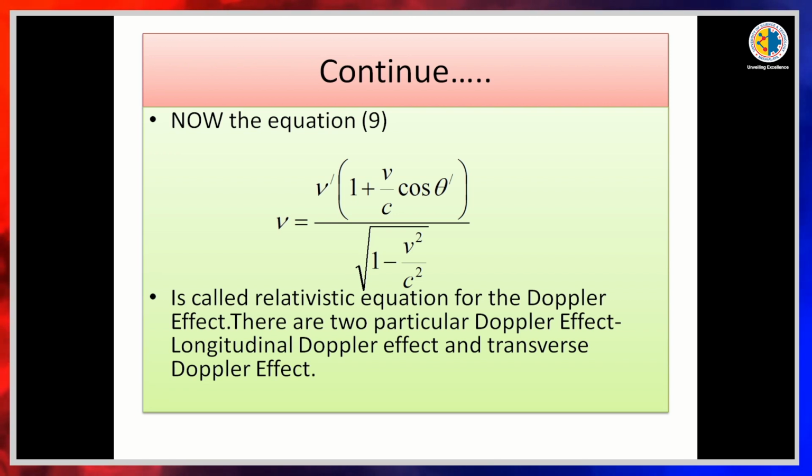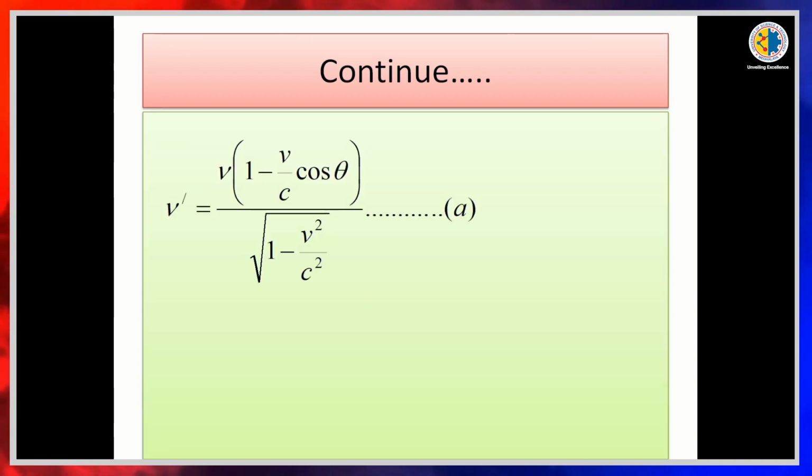Now, there are two particular cases in the Doppler effect: the longitudinal Doppler effect and the transverse Doppler effect. Again, from this equation, if we interchange nu and nu dash, then we get another equation: nu dash is equal to nu into 1 minus v by c cos theta, whole divided by root over 1 minus v square by c square. It is equation A, and from this equation we get the particular cases, the longitudinal Doppler effect and the transverse Doppler effect.